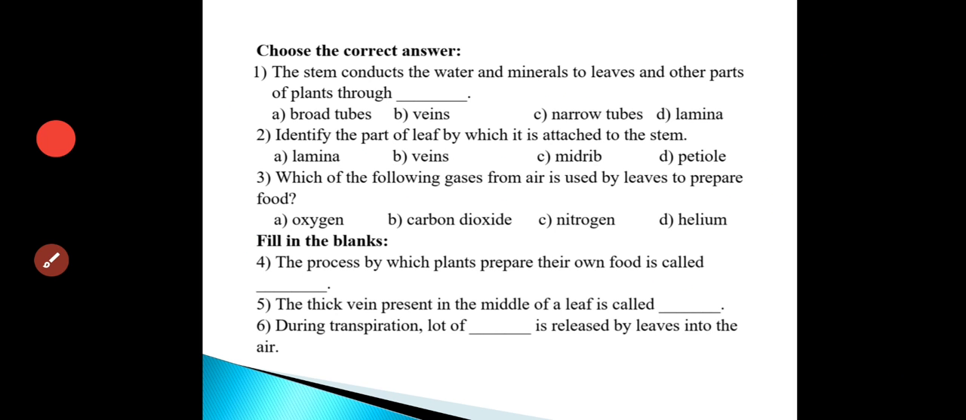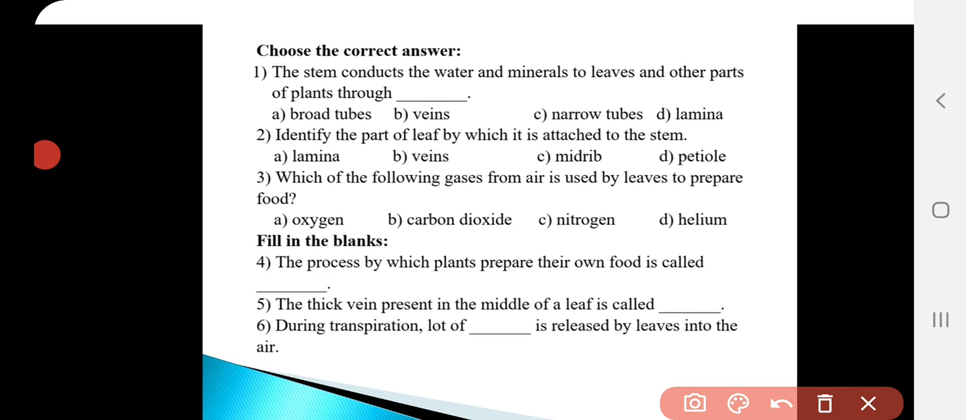And next, second worksheet, choose the correct answer. The stem conducts the water and minerals to leaves and other parts of a plant through. The options are broad tubes, veins, narrow tubes, and lamina. So, which is the right answer here? Option C, through the narrow tubes.